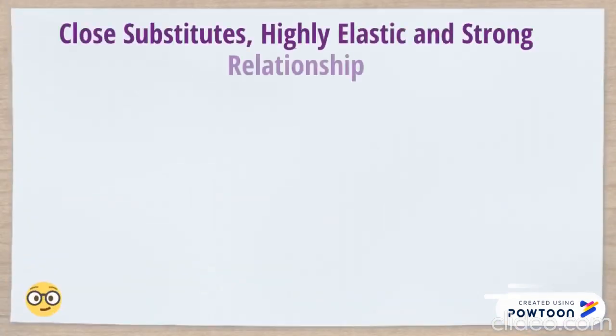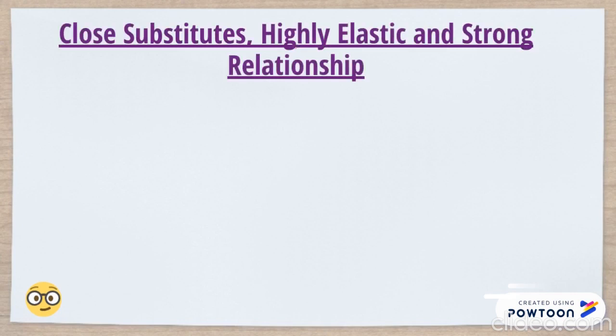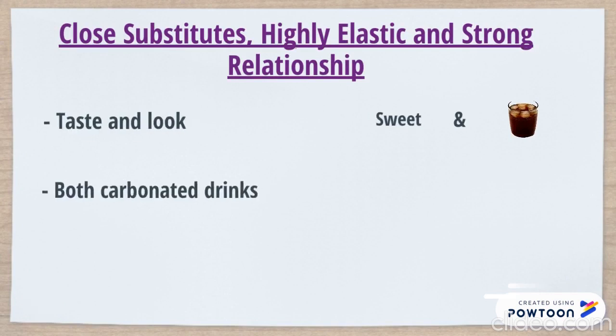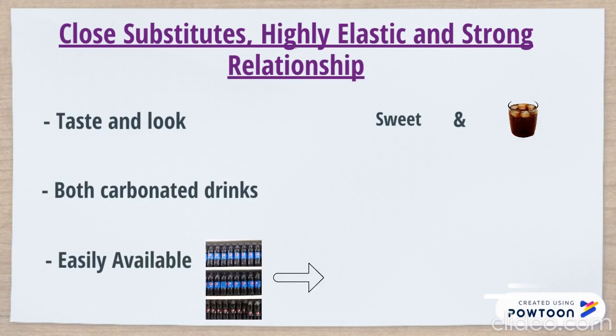The reason Pepsi and Coke are close substitutes, highly elastic, and have a strong relationship is because the taste and look are similar. They both taste sweet and are black in color. Next, they are both carbonated drinks. Also, both Pepsi and Coke are easily available. Wherever we see a shop selling Pepsi, beside it, we can find Coke.